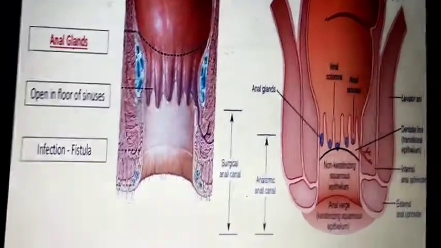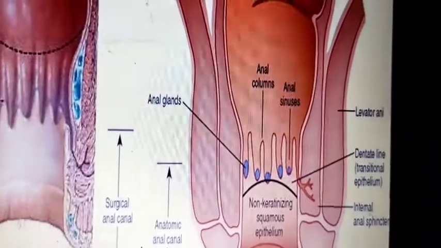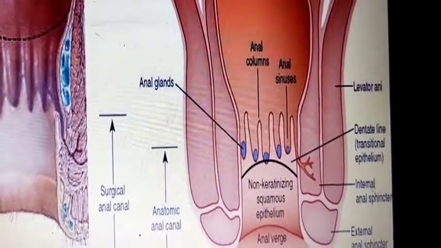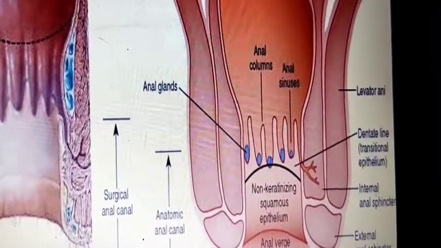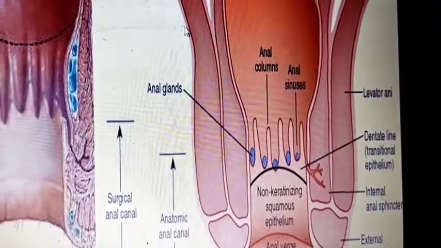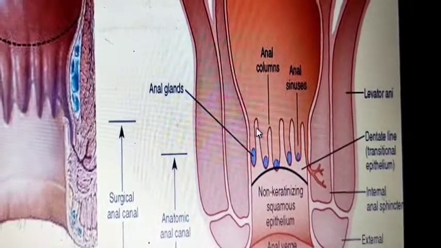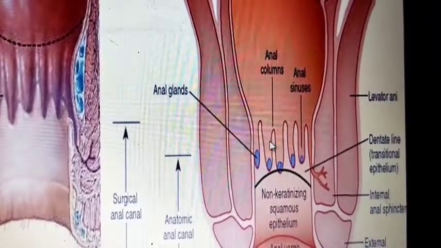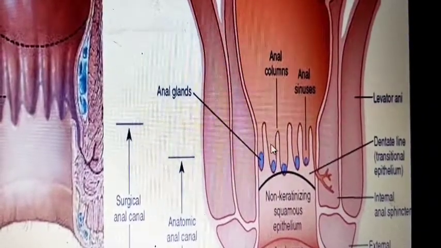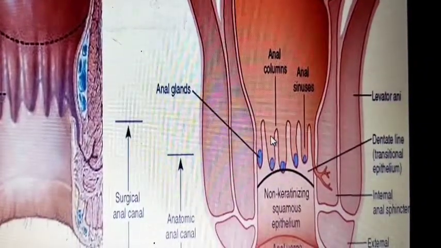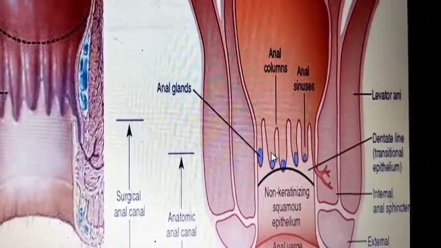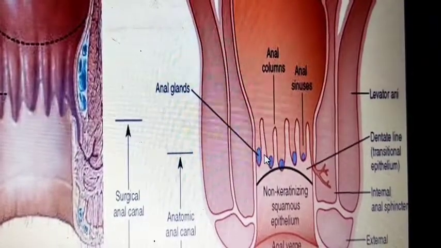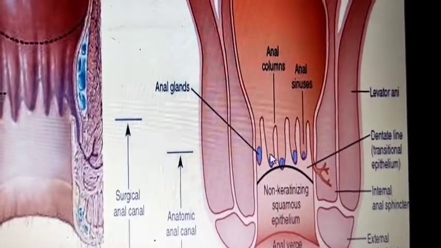Now in this picture you can clearly understand what is meant by the anal columns, the anal sinuses, and the anal valves. These are the mucous folds, column-like structures, called anal columns. In between two anal columns there is a groove or recess, called the anal sinus, and these anal sinuses end with a valve-like structure. These valves are called anal valves, and these anal sinuses have glands.